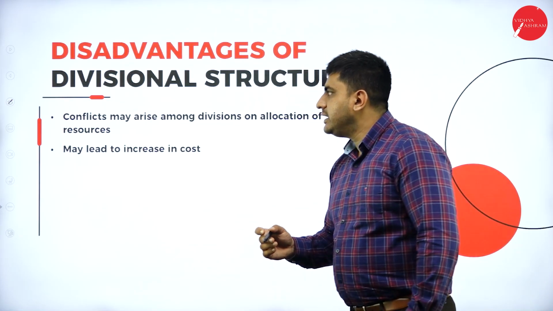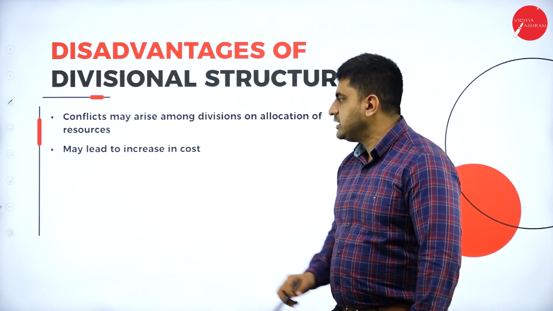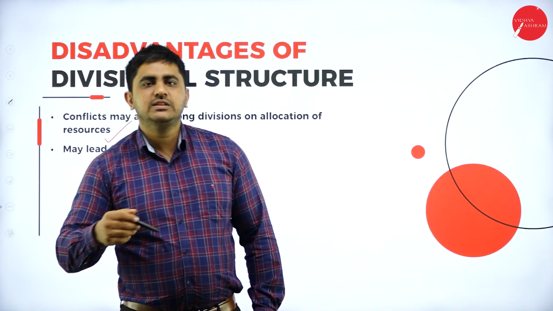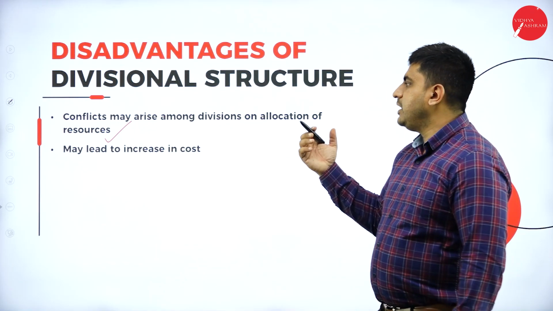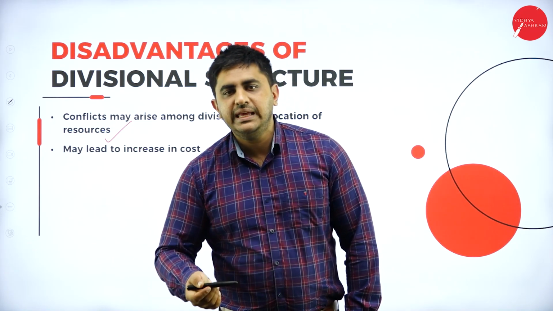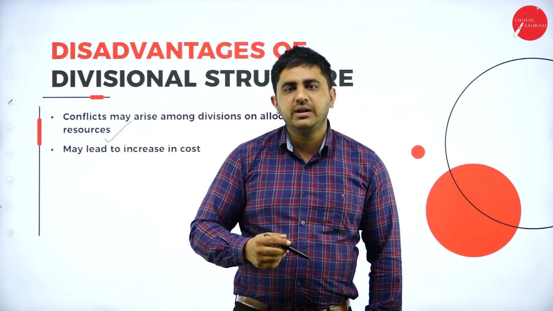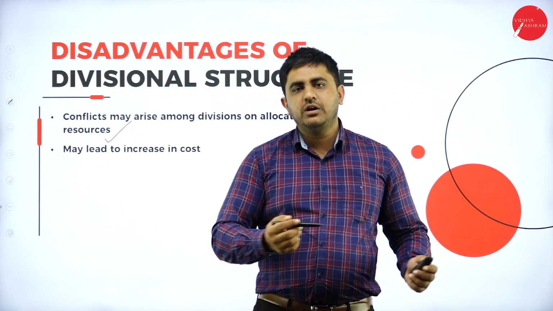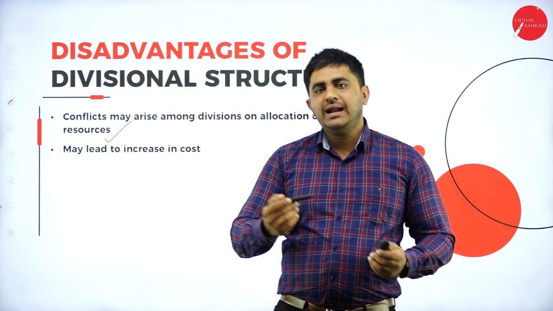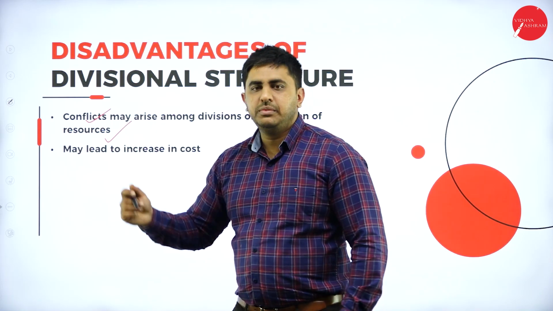So next we go for disadvantages of divisional structure. Conflicts may arise among divisions on allocation of resources. What is the meaning of this? So you are allocating your financial resources, you are distributing money to different departments. There might be conflicts. Like what? Your production department, if it is allocated more money than the marketing department or the finance department, or for example your divisions, for example your soap and shampoo, if more money is allocated to soap division and less money is allocated to your shampoo division, then there might be a conflict between the divisions.